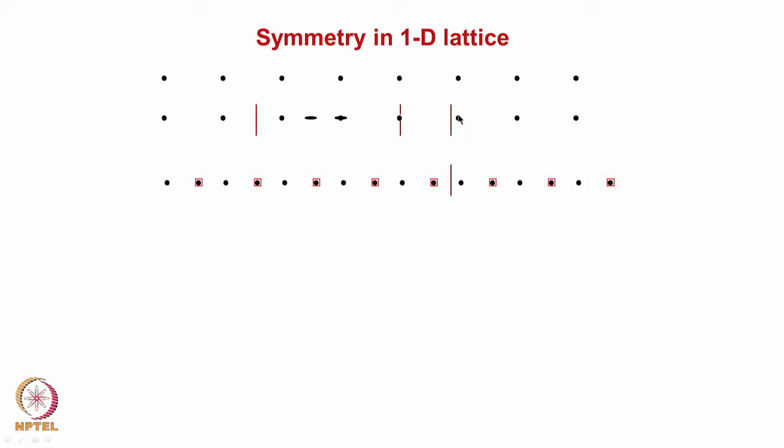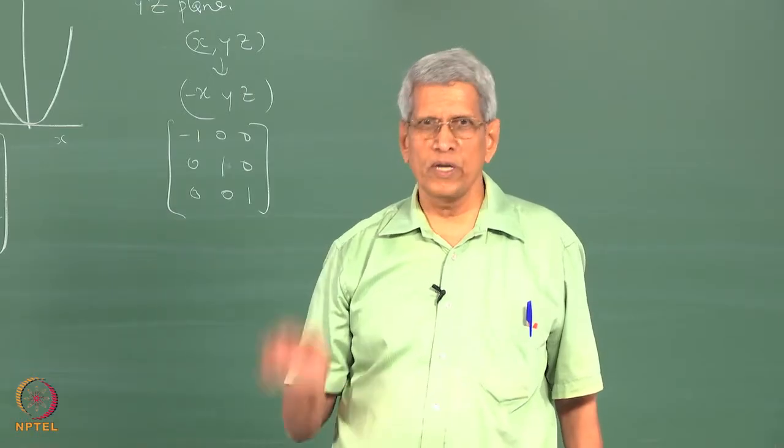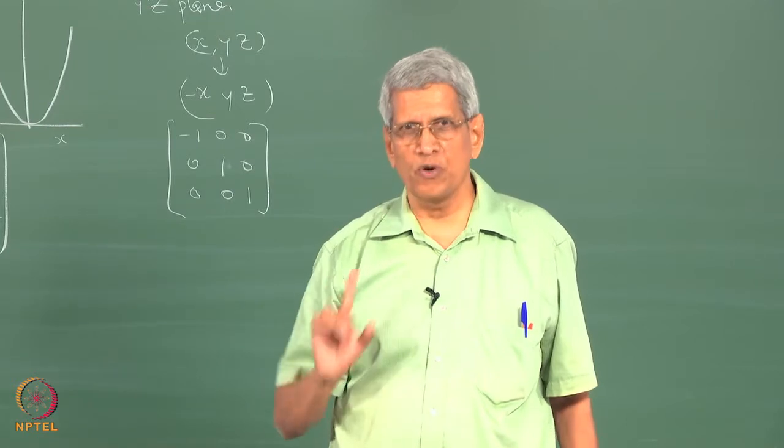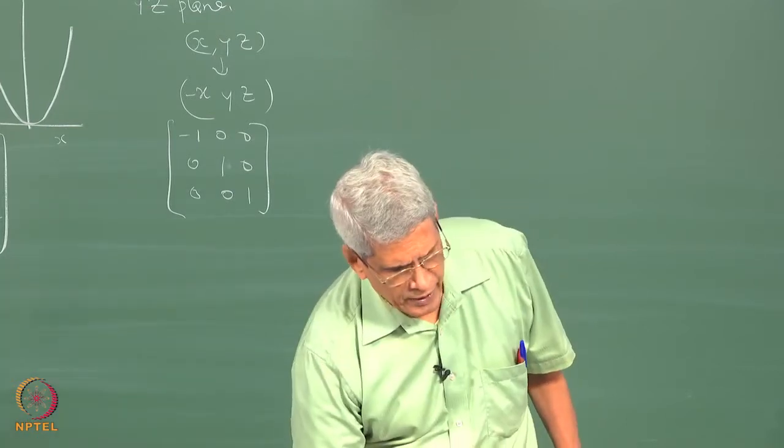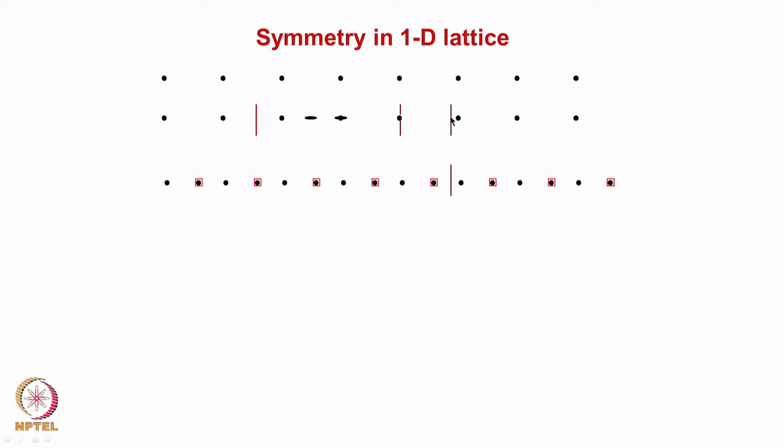See, now you see that when it has rotated, this shows the position which it is occupying. They are not coming back to an identical position. That means that once a lattice is fixed, there are specific positions only at which symmetry operations are possible. At all other positions, the only symmetry operation which is possible is one-fold. At this point, if I give a one-fold rotation, that is a 360-degree rotation around it, it will come back to an identical position, but there is no other symmetry operation which is possible.